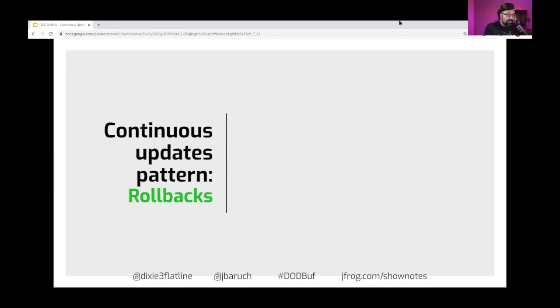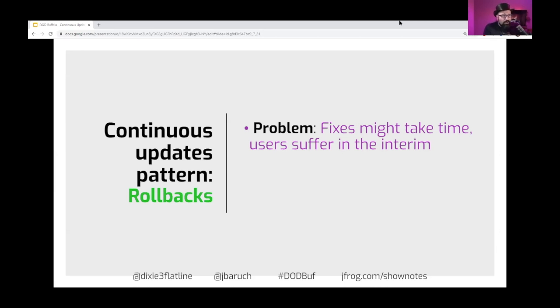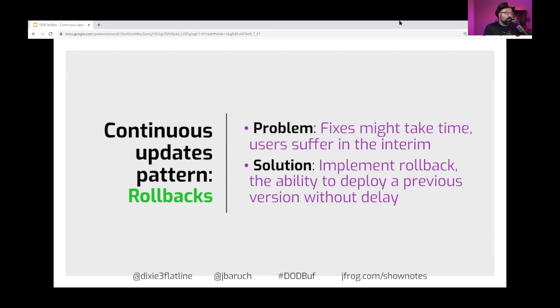Obviously, rollbacks. When things go bad, instead of waiting for the fix, you can just go ahead and roll back to the previous version. And there are a lot of techniques that allow rollbacks, but some platforms don't. If you have a platform that does not allow rollback, for example, the mobile platforms, both Google Play Store and Apple App Store don't support rollbacks.